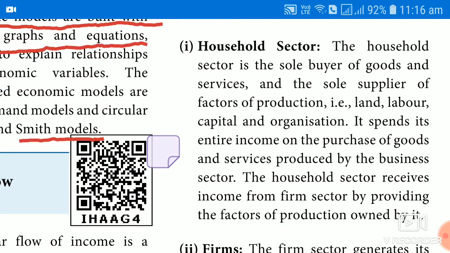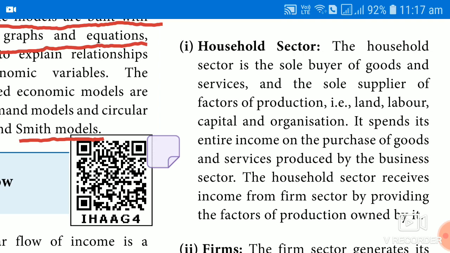Households are acting as consumers. Another is that they are the sole supplier of the factors of production, that is, the supplier of land, labor, capital, and organization. So this is the role of the household. And when they act as factors of production, what do they do? They receive some income, isn't it? So this income is called factor income. So what are the factor incomes?